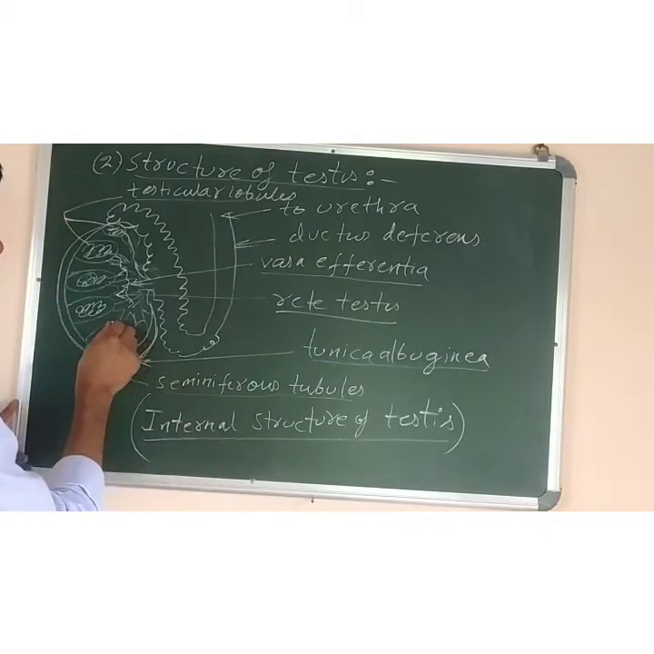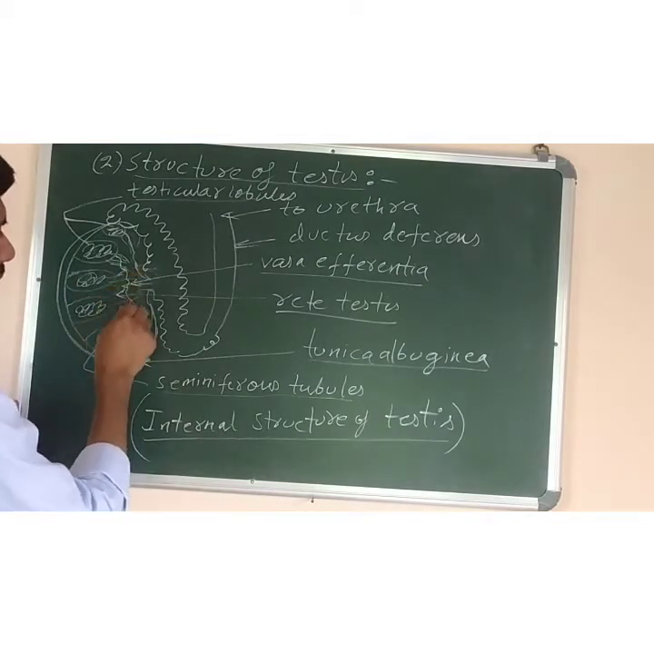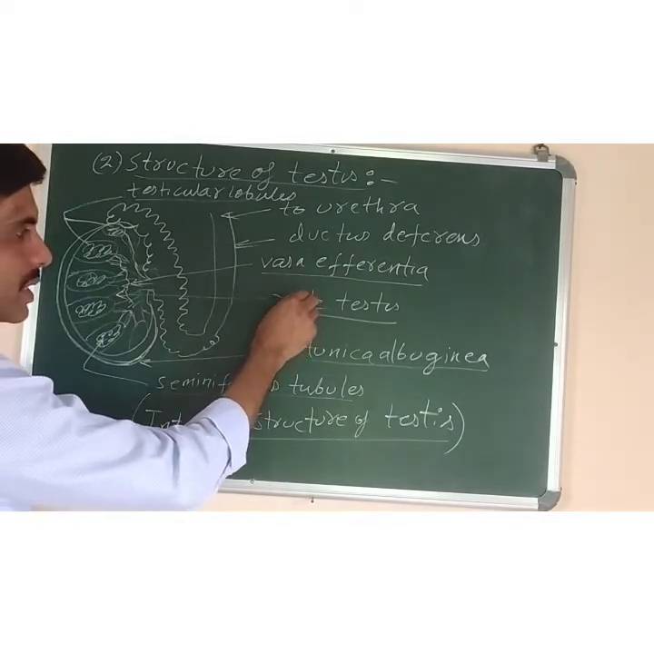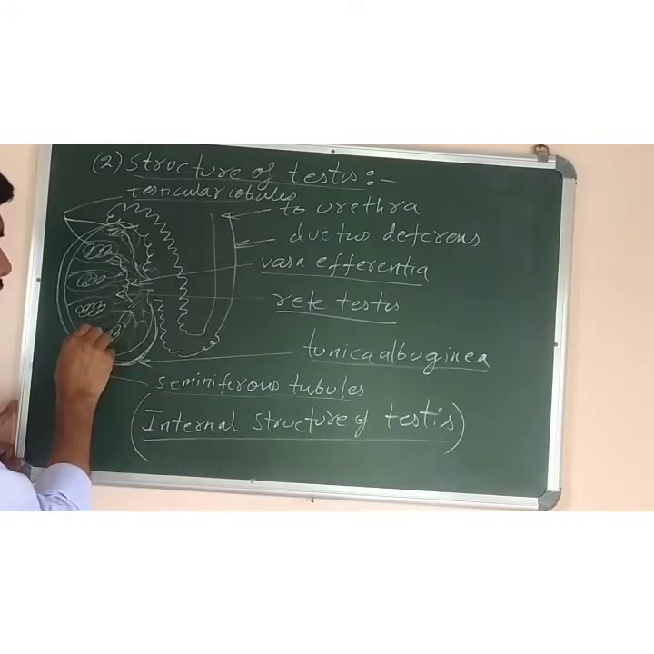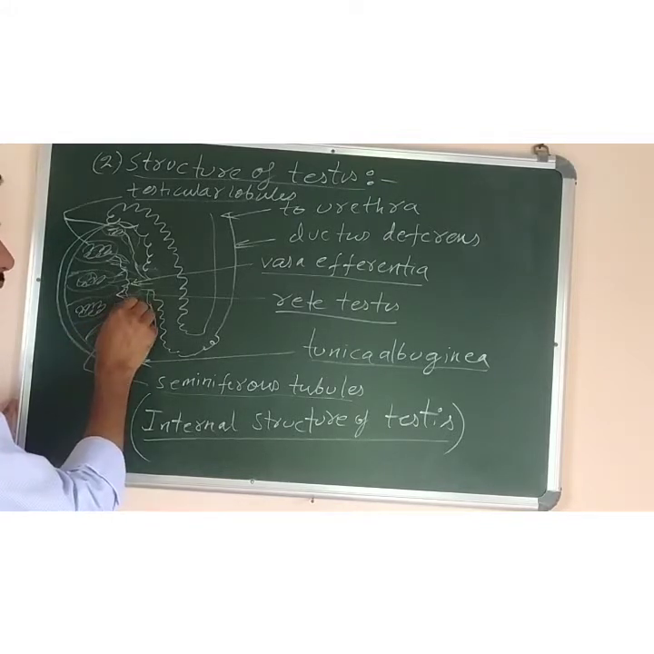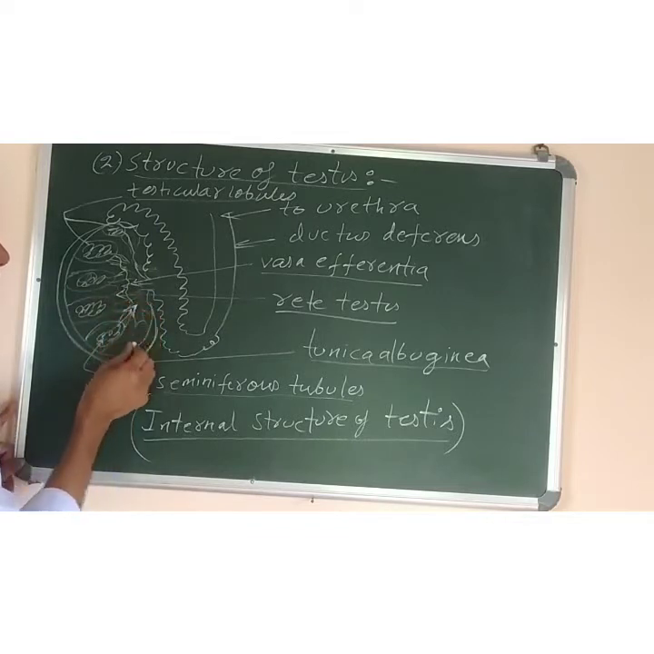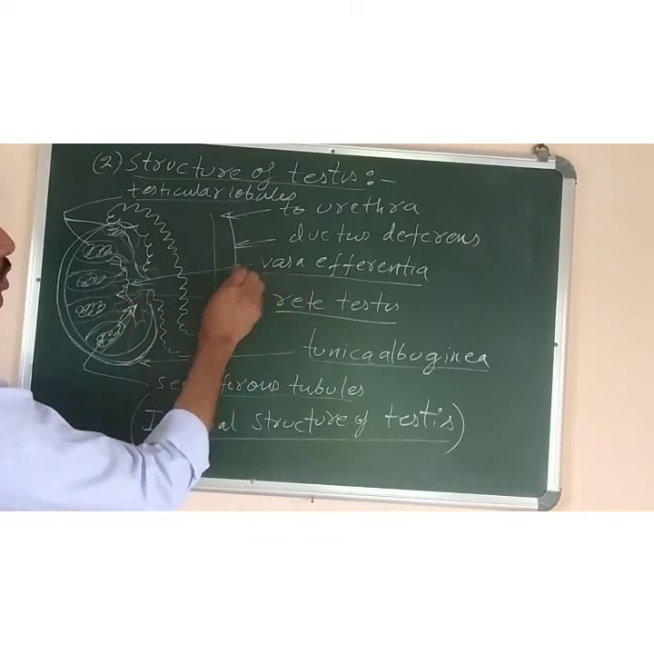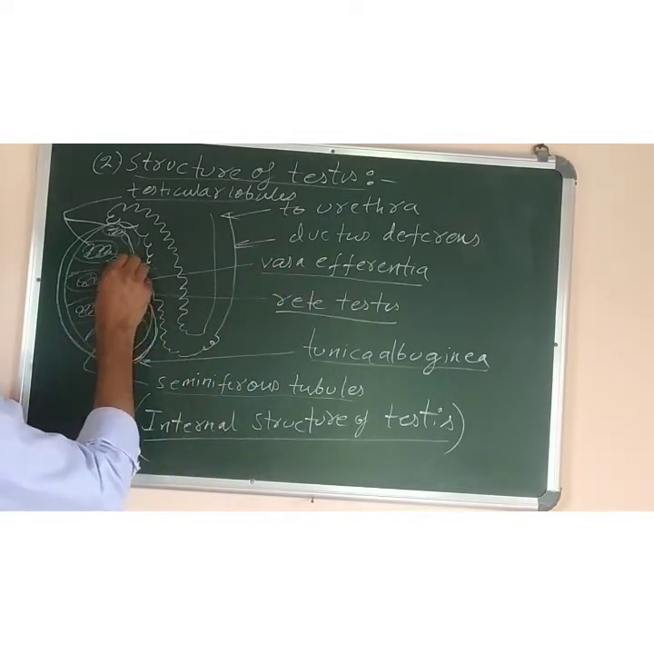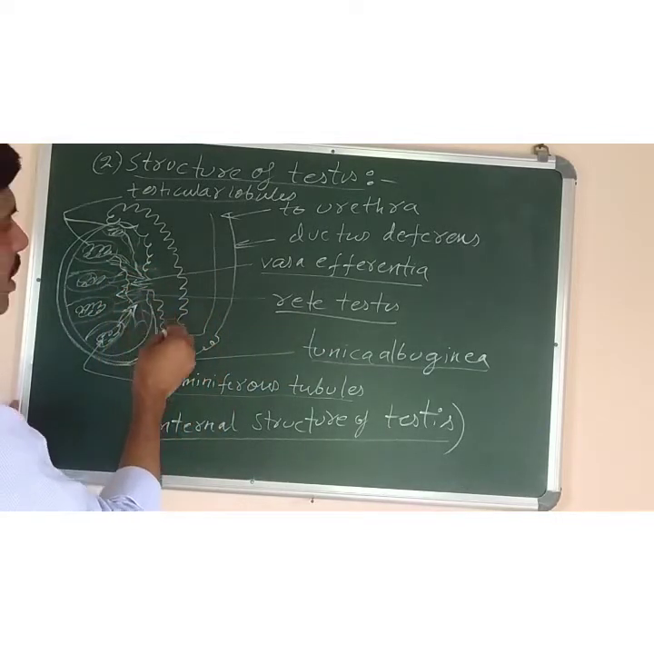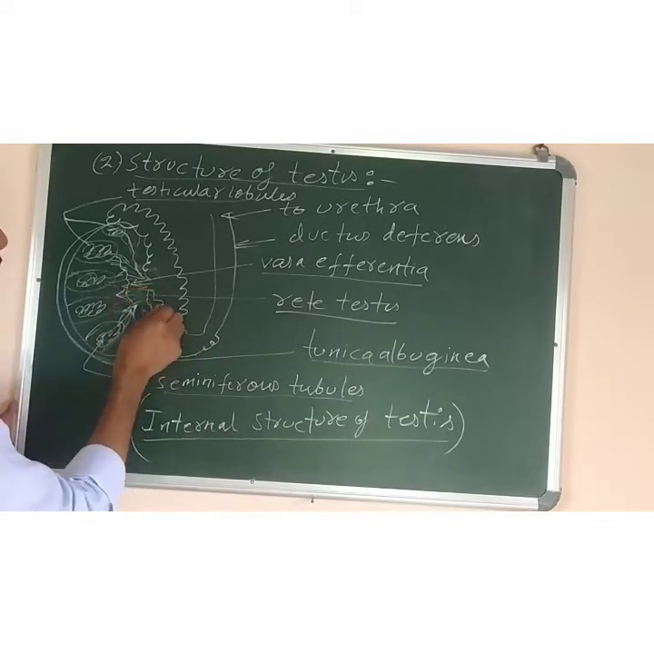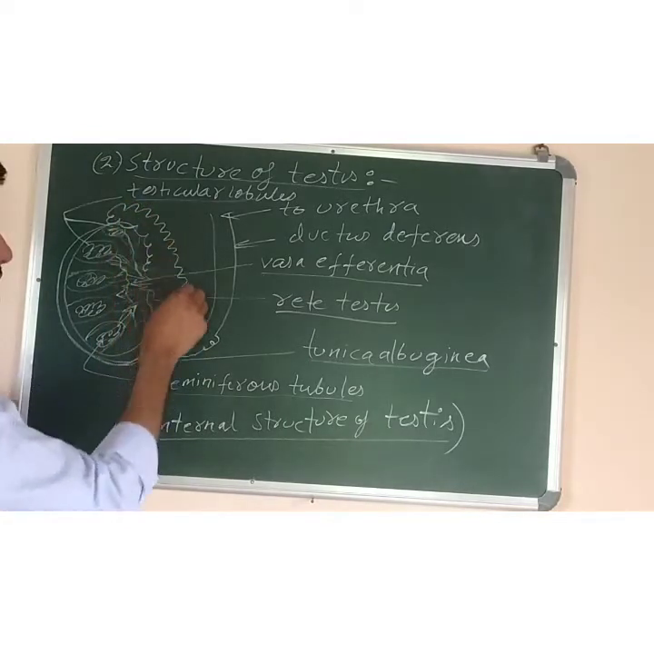Then you can see that all of them arise through a duct. The name of this duct, which forms a network-like structure, is called rete testis. The function of rete testis is to carry the sperm cells produced in these seminiferous tubules. From rete testis, it enters into another duct which is called vasa efferentia, and then through the vasa efferentia, the secretion or the sperm cells pass into epididymis. This structure is called epididymis.